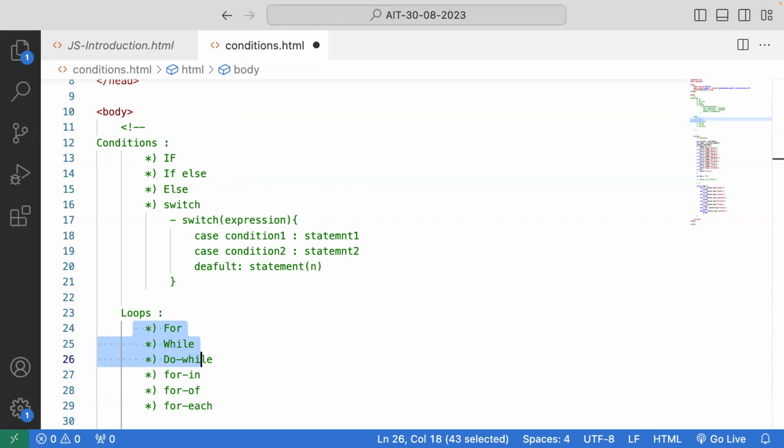So if you go with the for loop, it is a loop that iterates over the elements for a fixed number of times. And it should be used if the iteration number is known. For example, simply to say, just consider filling air into a bike tire.